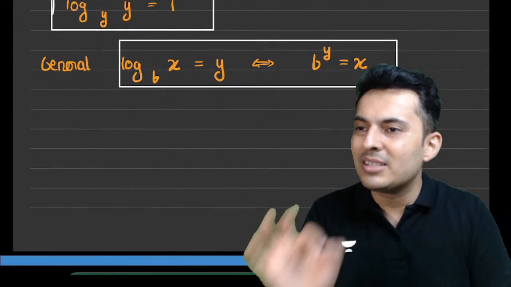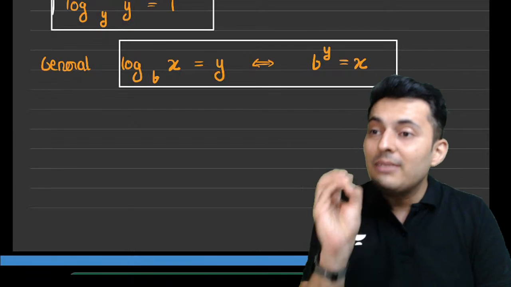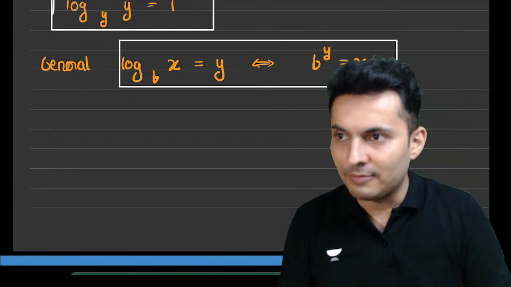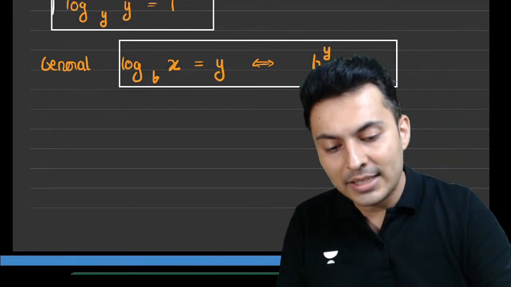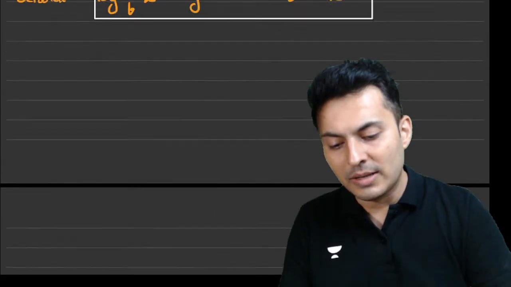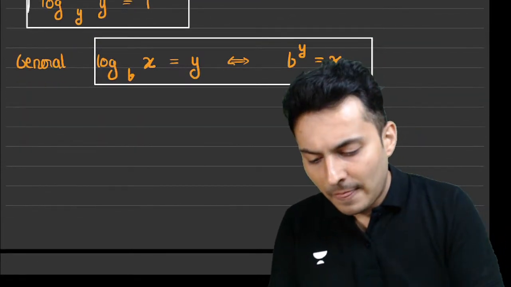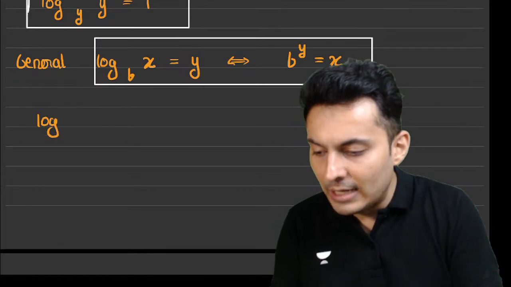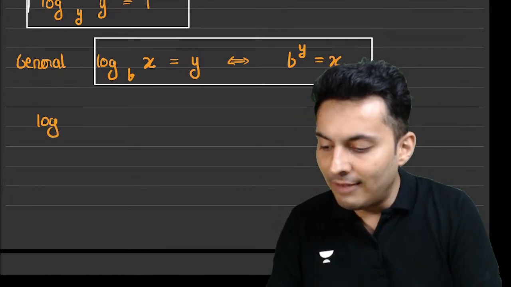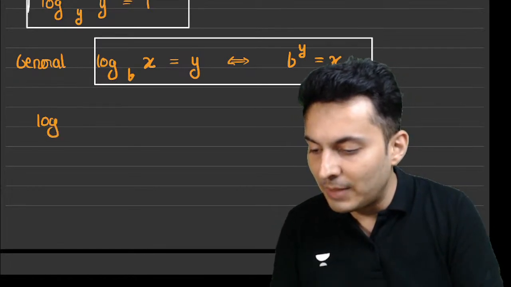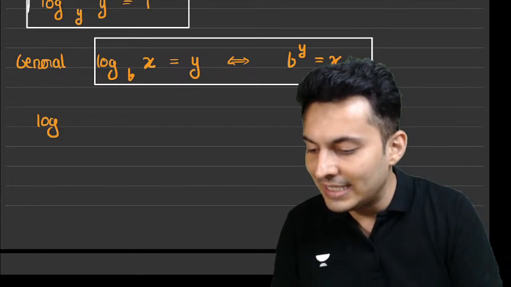Log of x to the base b is y. That means b when raised to y gives you x. Very good. Now let's do some more. When you have the value, and that is a very, very special value, guys, and that is basically e.